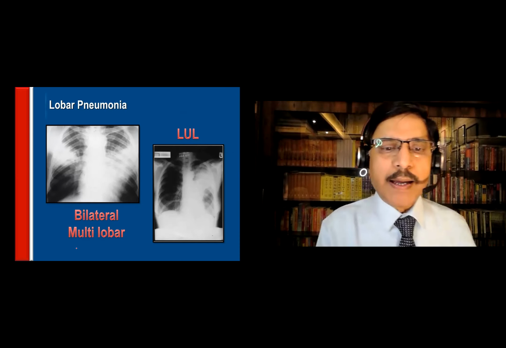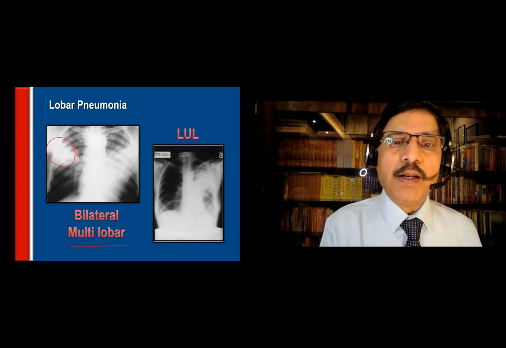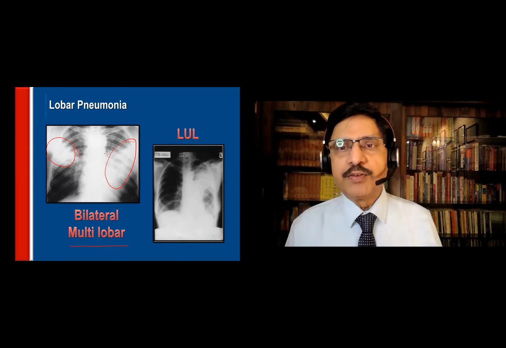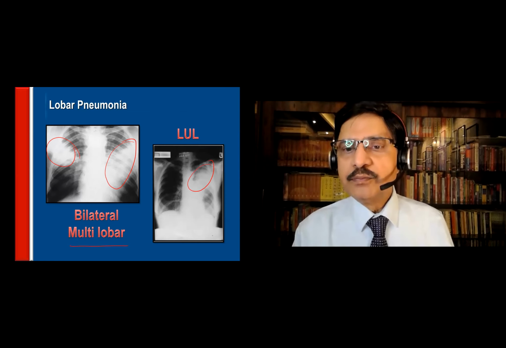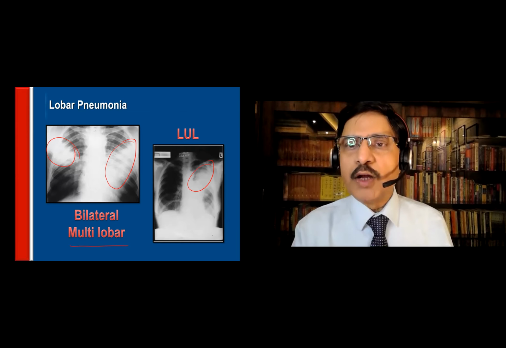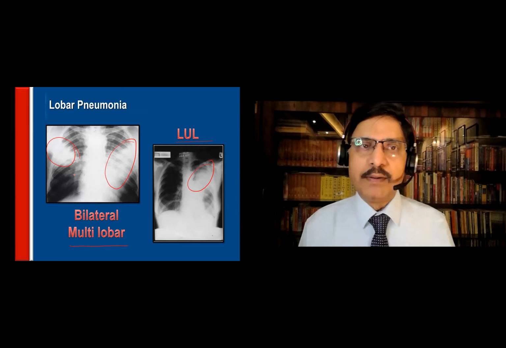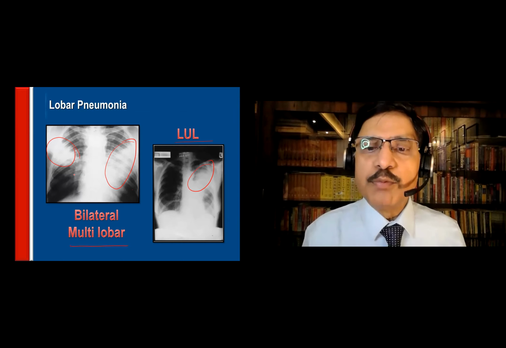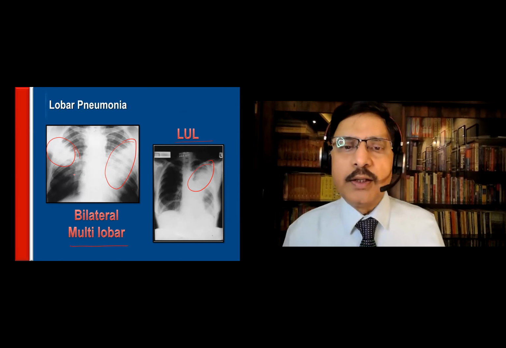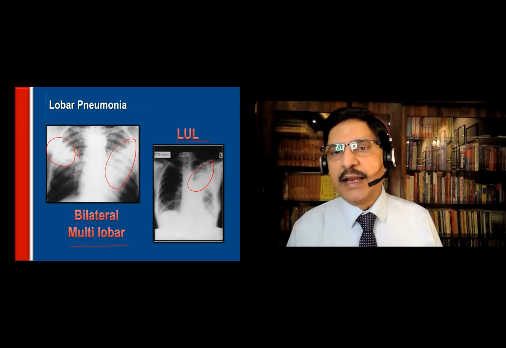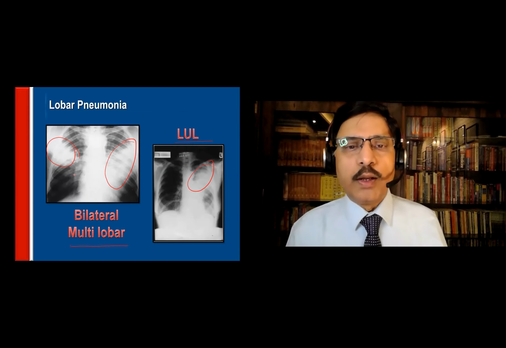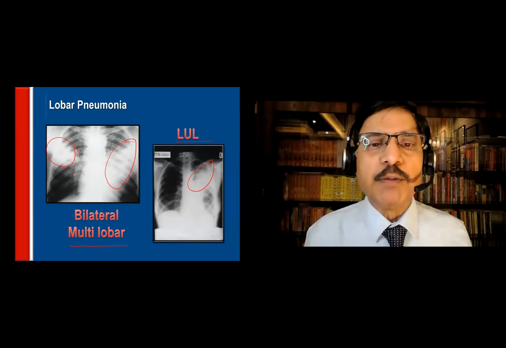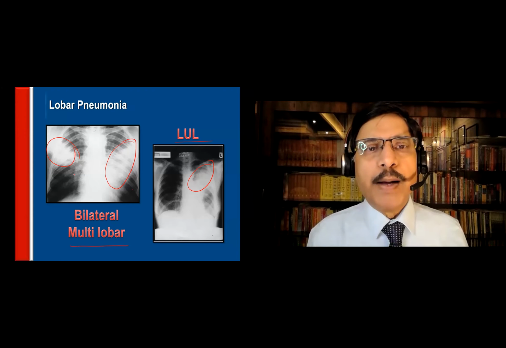And you see bilateral multilobar. There is a middle lobe here. There is also an upper lobe on the left side. So this is the left upper lobe and this is bilateral here. So lobar pneumonia can be bilateral also. Usually it is unilateral, not bilateral, but sometimes we have patients who are immunocompromised, elderly, institutionalized. Aspiration patients do have bilateral disease.